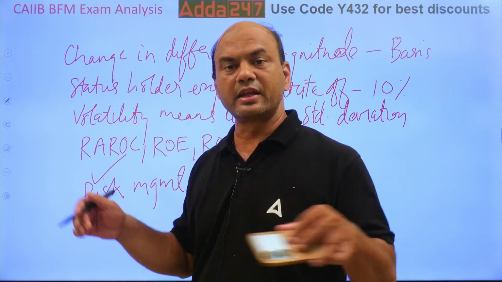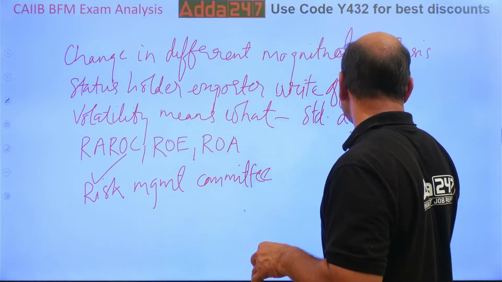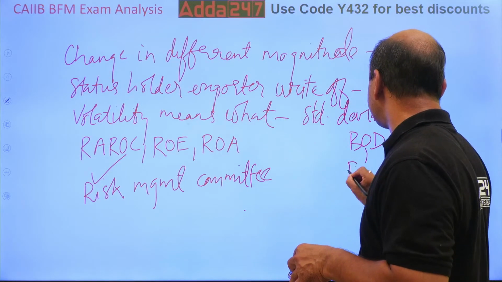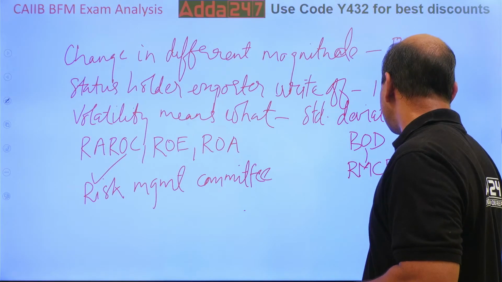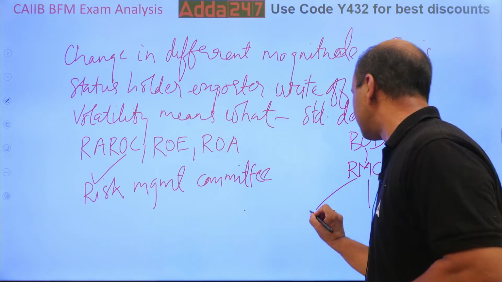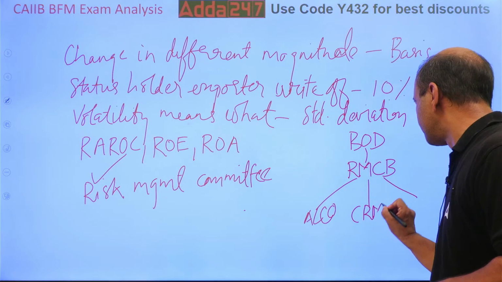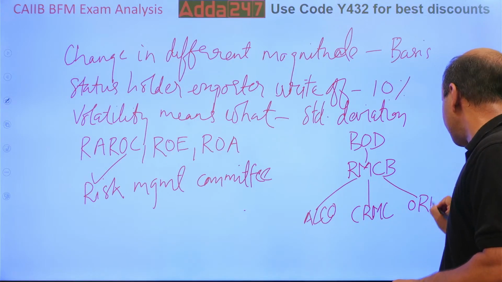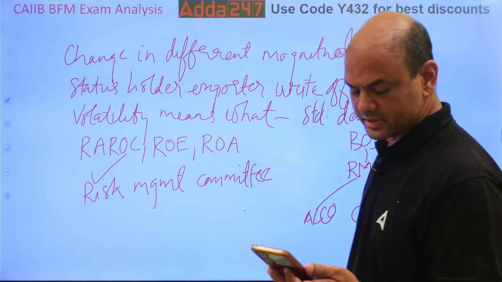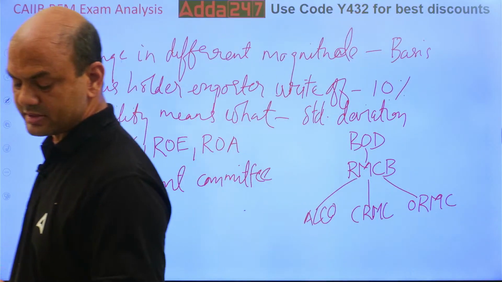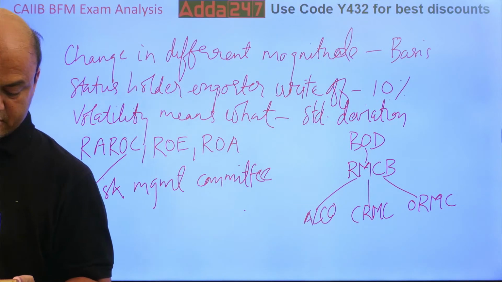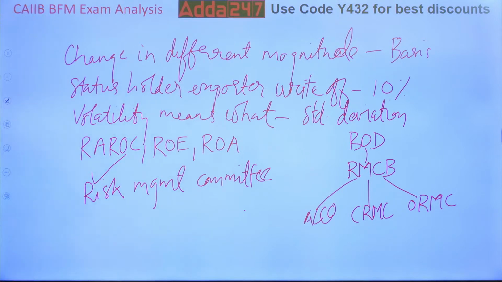Below that, there are three committees: ALCO, CRMC, and ORMC. So there was one question on this, risk management committees.